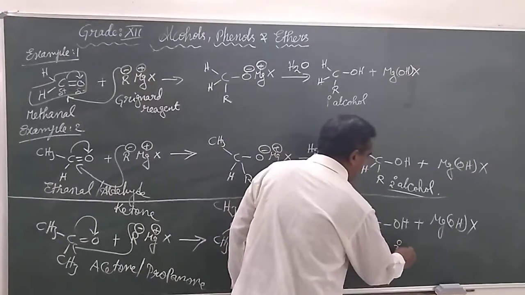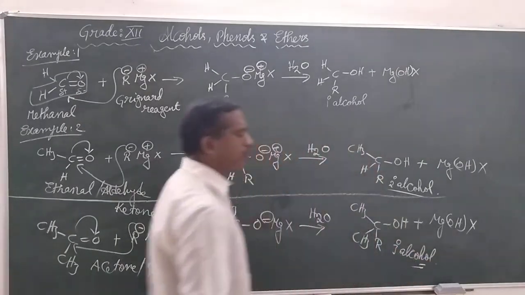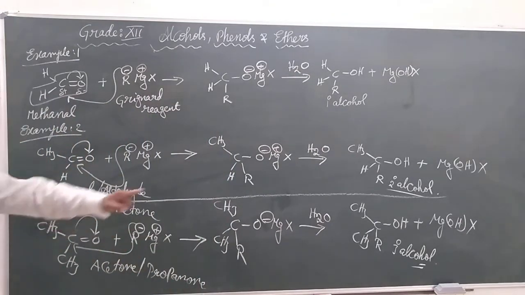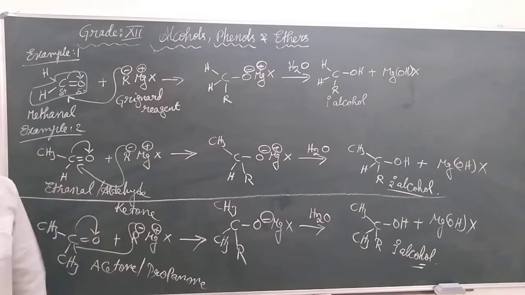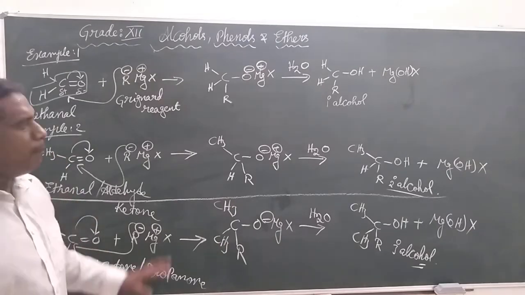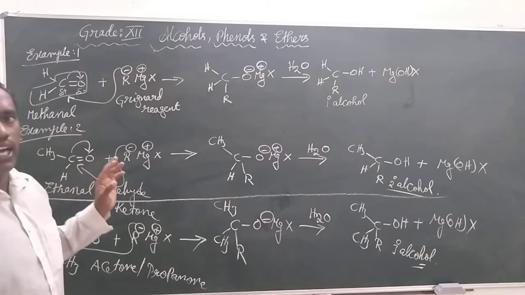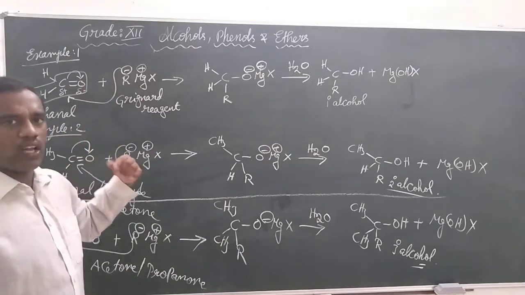Hence it is called a tertiary alcohol. So what we conclude is, with an aldehyde we get a secondary alcohol, whereas with a ketone we get a tertiary alcohol. We can try many examples with these Grignard reagents. In the place of R, you can take methyl, ethyl or anything.